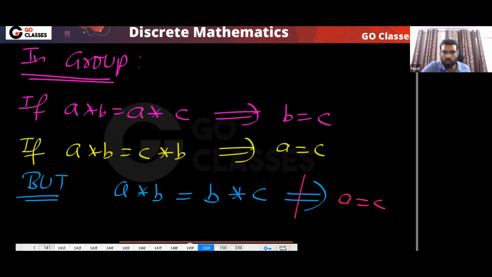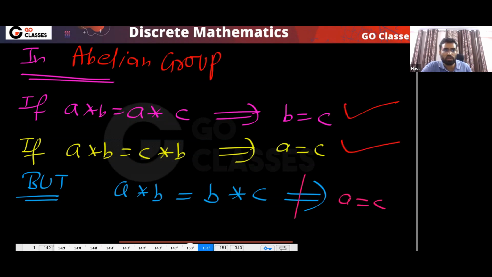If the group is commutative, you can do this. In an abelian group, you can do this. If you have an abelian group, then no problem. Then this is also clear. This is also correct, and this also you can do because it is an abelian group.